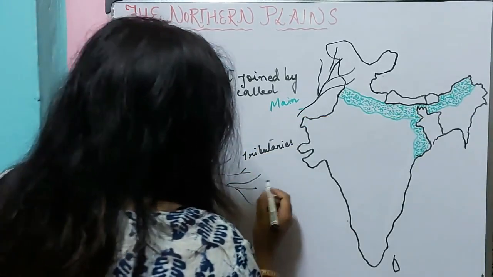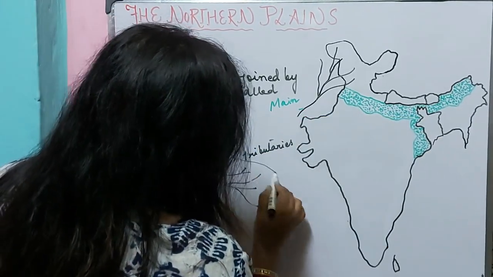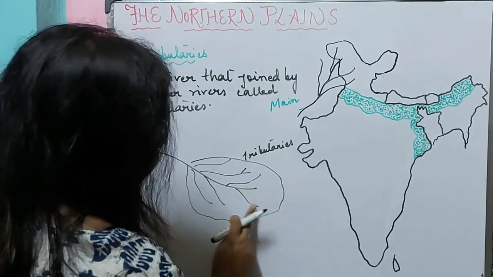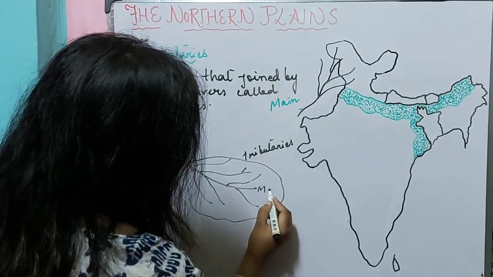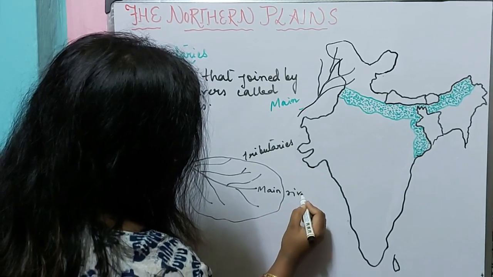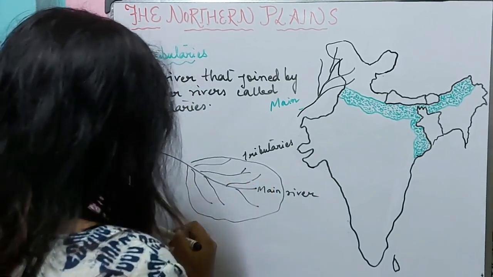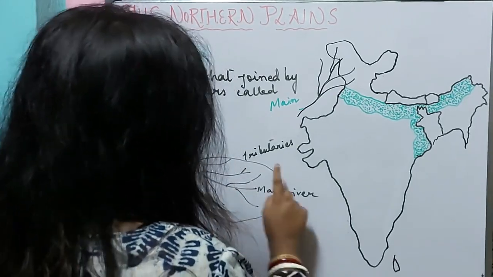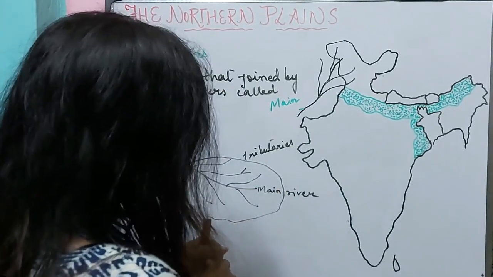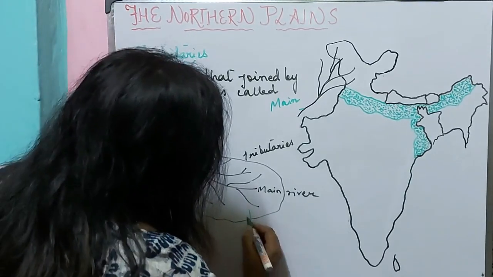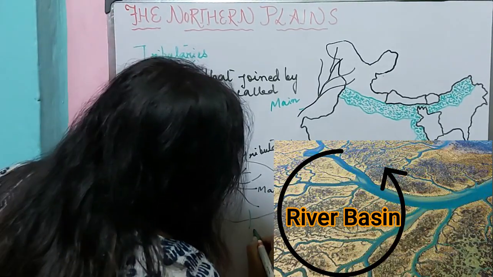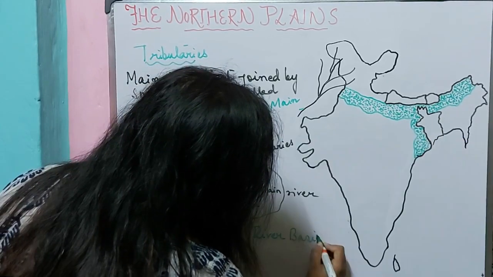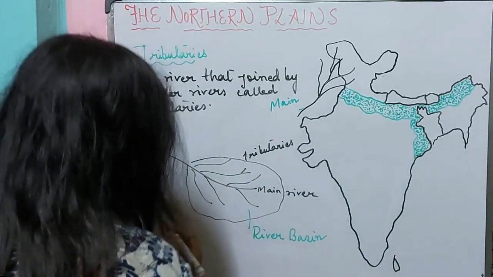Now we will see that this is a particular area which is drained by this river, the main river, and by the tributaries. So you can see this is a particular area which is drained by the main river and its tributaries. What do we call this area? We call this area the river basin. So what is a river basin?